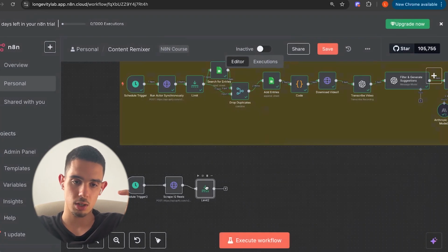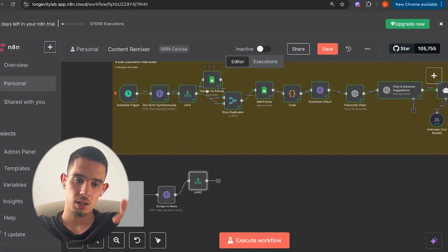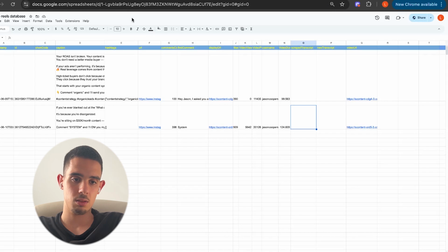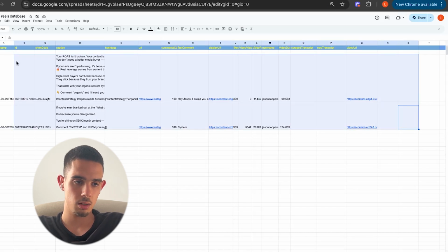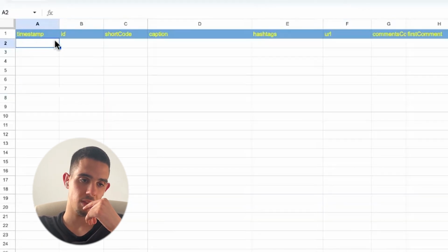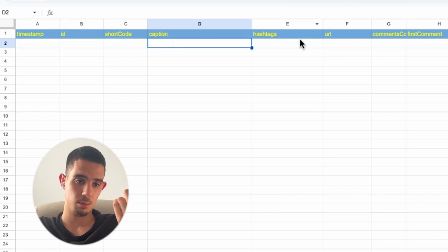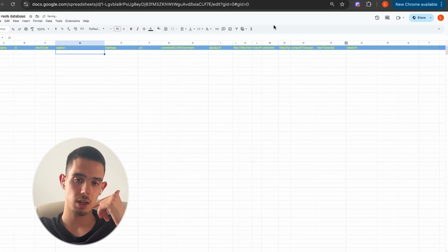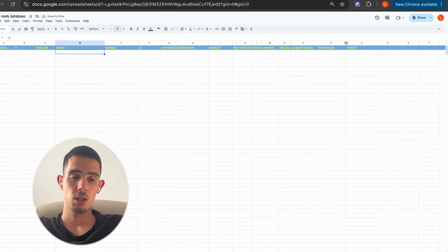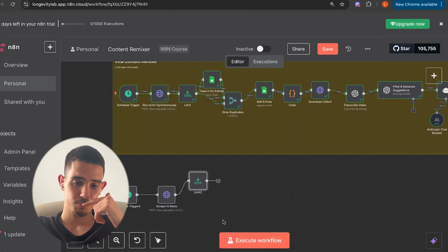So we're gonna have it at 1. And then over here, we're gonna search our database. Here's the database, let me clear it up. You can pretty much copy it. We have the timestamp, we have the ID of the reel that we're gonna scrape, the shortcode, the caption, everything we're gonna need. So quickly copy and paste it onto your own Google Sheet database.